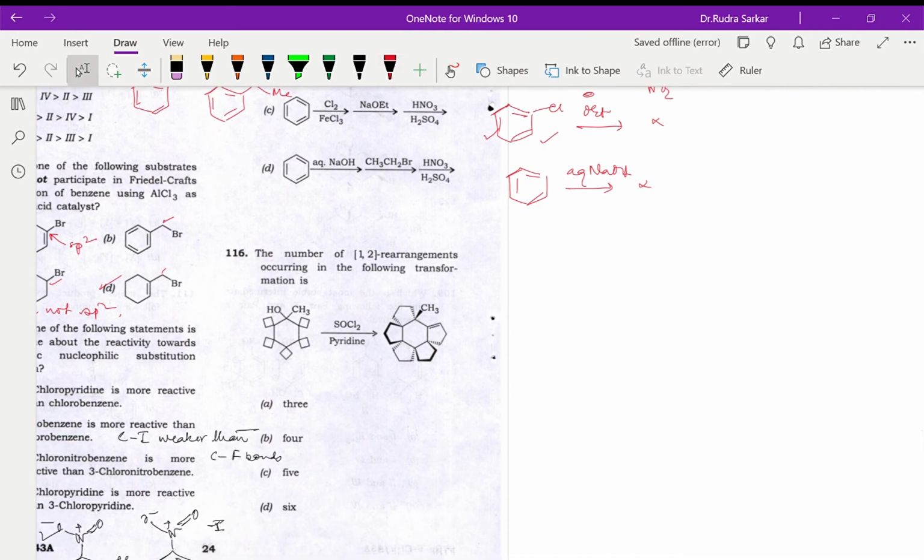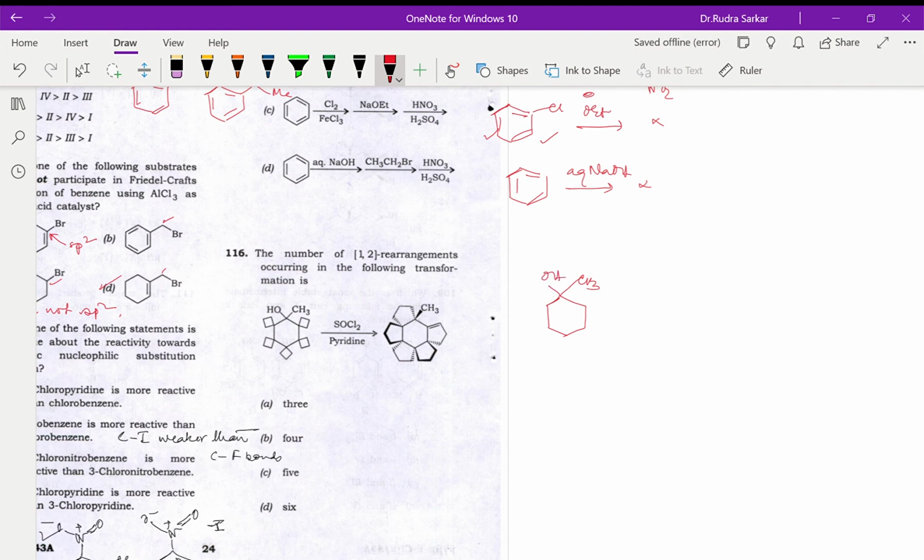Next, 116, the number of 1,2 rearrangements possible occurring in the following transformation. Let's do. So over here, obviously the carbocation will be formed. So we have been given this one. This is the CH3, that is the OH.